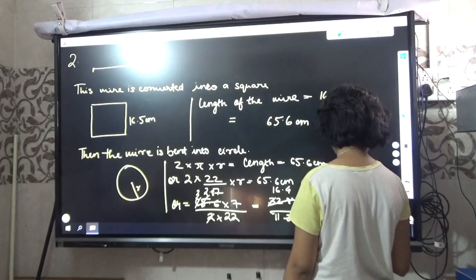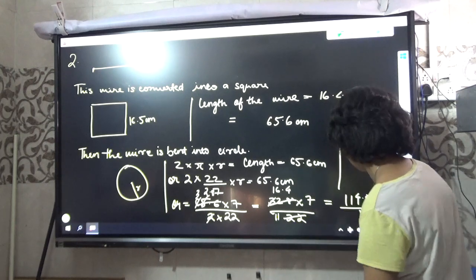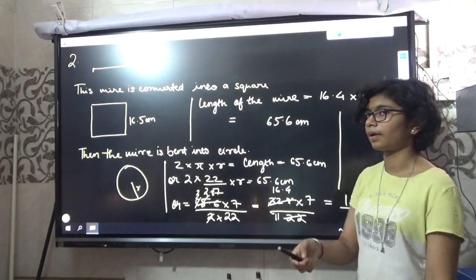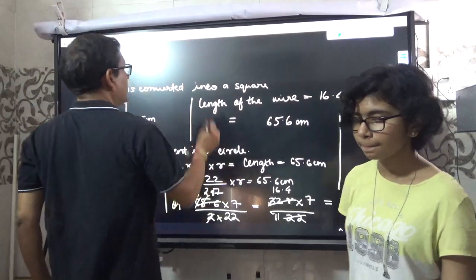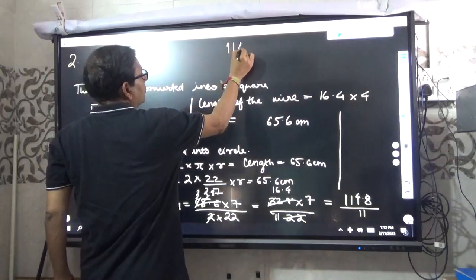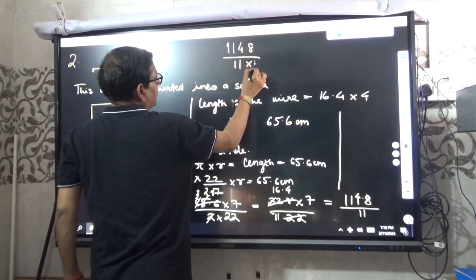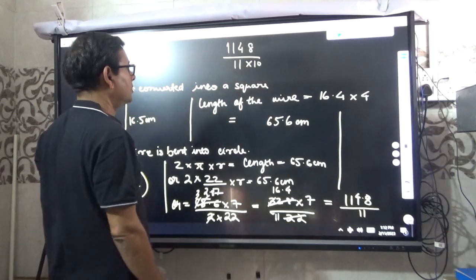114.8 by 11. Can you divide it? No, it's about 10. So it is 114.8 by 11. I have written 10 here, correct? Just to remove this.